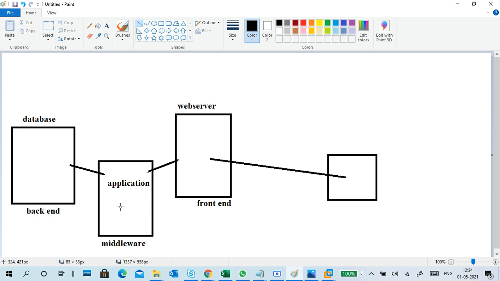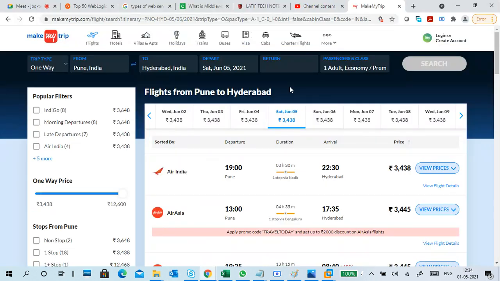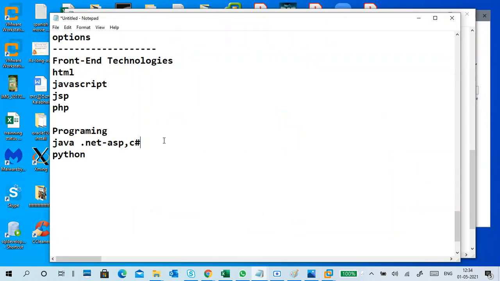WebLogic server is an application server only, which means it's a middleware server. It maintains EJBs. That's the difference. If you want the differences between these things, I already told about them in the Durga Soft videos. There you can find the differences.